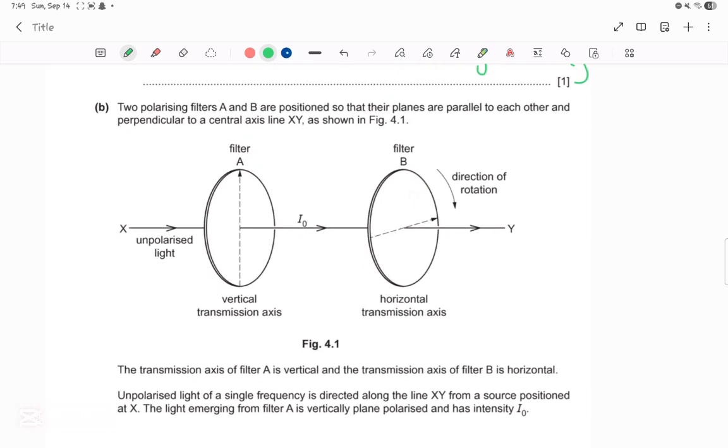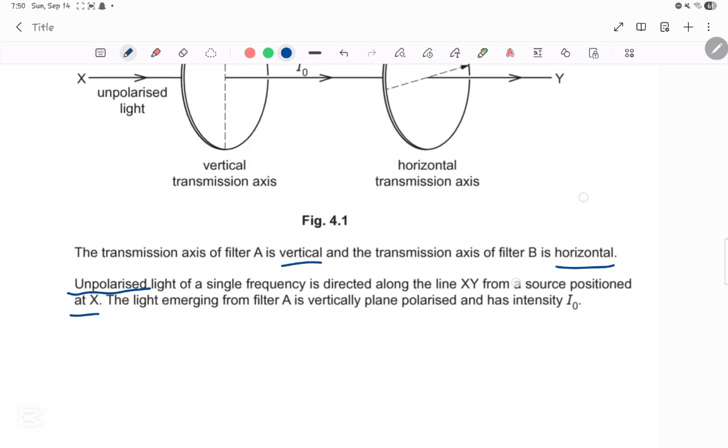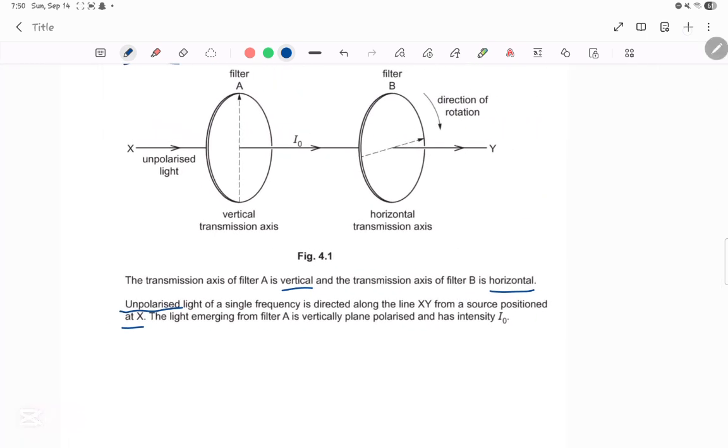What does it say? Two polarizing filters A and B are positioned so that their planes are parallel to each other and perpendicular to a central axis on line XY as shown below. Now, the transmission axis of filter A is vertical and transmission axis of filter B is horizontal. Unpolarized light, very important, of a single frequency is directed along line XY from a source positioned at X. The light emerging from filter A is vertically plane polarized and has an intensity of I0. So they told us what? We had unpolarized light, it went through the filter, and then in filter A, it became